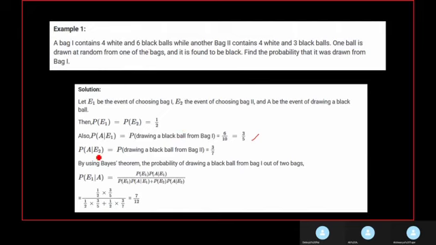And P of A by E2, that if we have chosen bag 2, the probability of drawing a black ball will be 3 by 7, because 4 plus 3 is 7 and we have 3 black balls. So using the Bayes theorem, the probability of drawing a black ball from bag 1. As mentioned in the question, we have to find the probability of drawing a black ball from bag 1. That's the reason why we are calculating P of E1 by A, and substituting everything in the formula, we'll get the answer 7 by 12. So if you got 7 by 12 as the answer, your answer is correct.